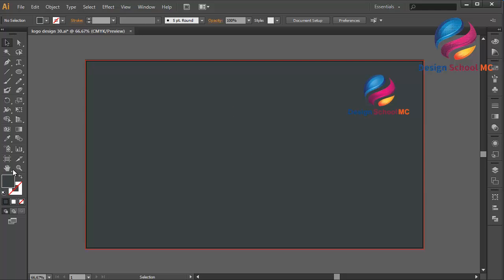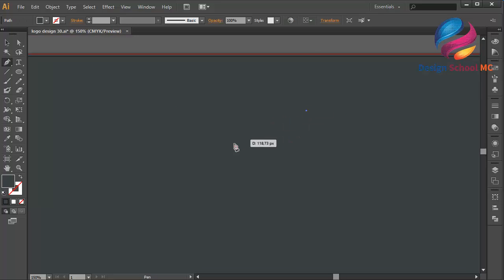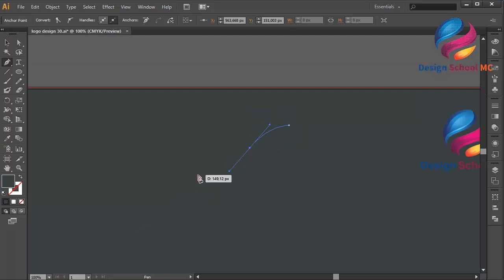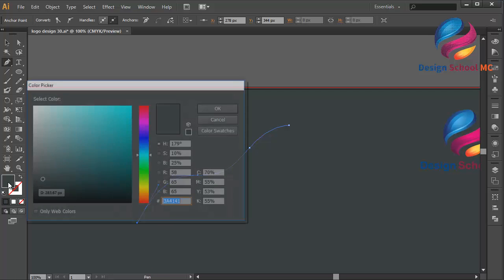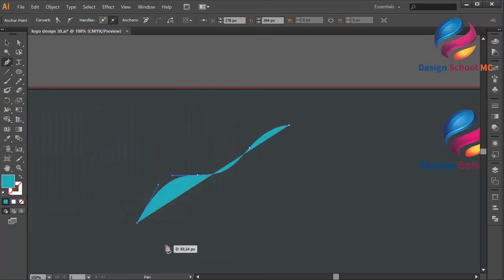Alright, and select the pen tool over here. Zoom in. Create a line like this. Zoom out. Okay, like that. Maybe I need to change this color using green color. Maybe over here. Click OK.